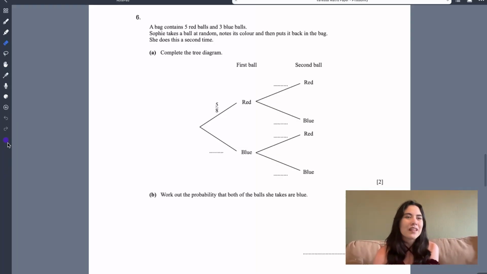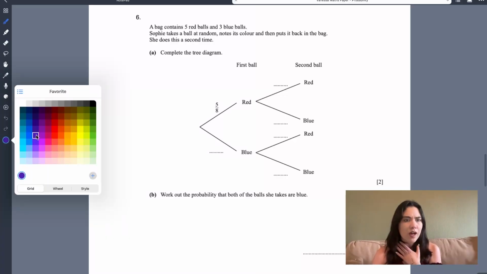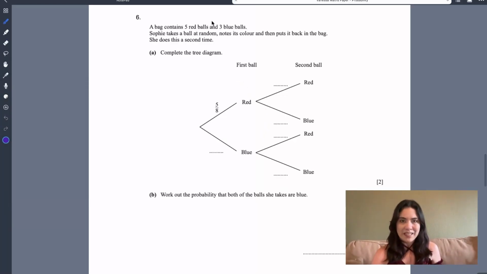All right, so let's have a look at question 6. So here we have a bag. Now we've got a lovely bag. Again, it's all about bags in probability. So we have a bag that contains 5 red balls and 3 blue balls. Before I'm even looking at the question, I'm asking myself, if there are 5 red balls and 3 blue balls, how many balls are there in the bag? Well, we may need to add those. So that would be 5 plus 3, which is equal to 8. Okay, so there are 8 balls in this bag.